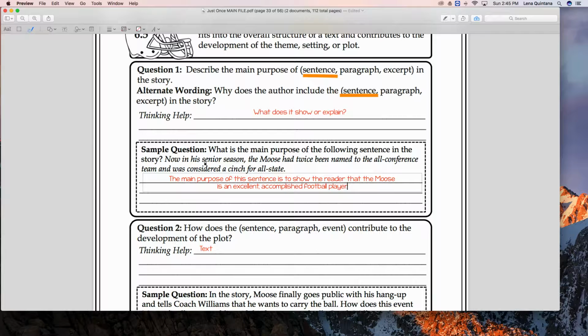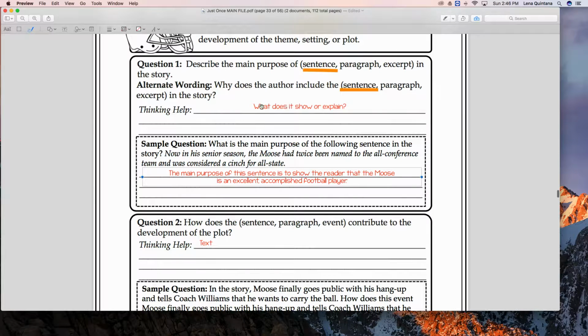Okay, this sentence here: now he's a senior in high school, and he had been twice named to the all-conference team. So he's an excellent football player, and actually, even right around this same time in the story, we learn that he is reading college acceptance letters left and right. He gets them every day, and he is probably able to get a scholarship because of his football playing. Okay, so this is what you need to have down on your paper.